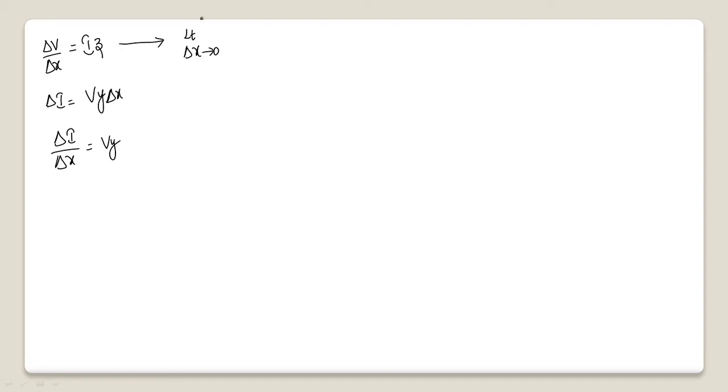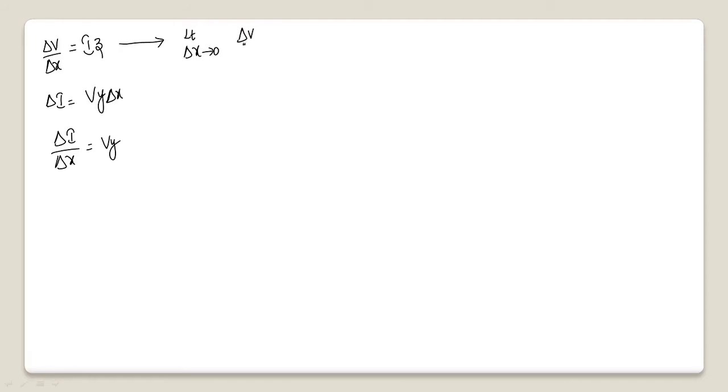When delta X is tending to 0, it means I am reducing the length slowly and making it 0. Making it 0 is nothing but we want to find the voltage and the current at that point. That point means the width will be 0, the length will be 0. Hence I am applying the limit for this delta X.